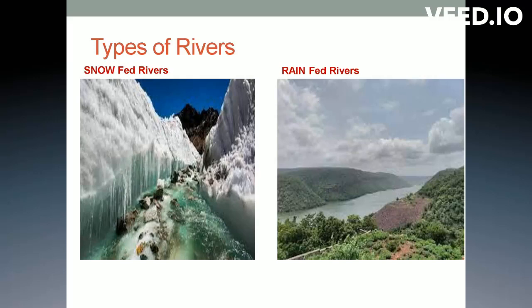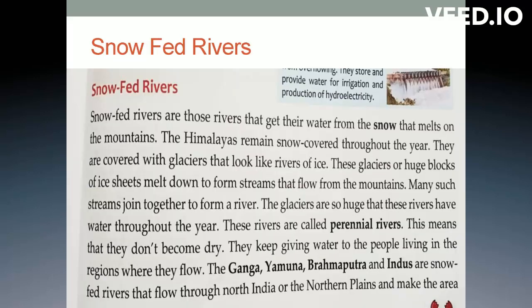The next slide is particularly about the snow-fed rivers. I told you what snow-fed rivers are, right? Here, children, I have explained to you about the perennial river. These are called perennial rivers because they are permanent. They don't become dry, children. These rivers keep on giving water to the people. The people who stay near these rivers don't have any water problem, understood?